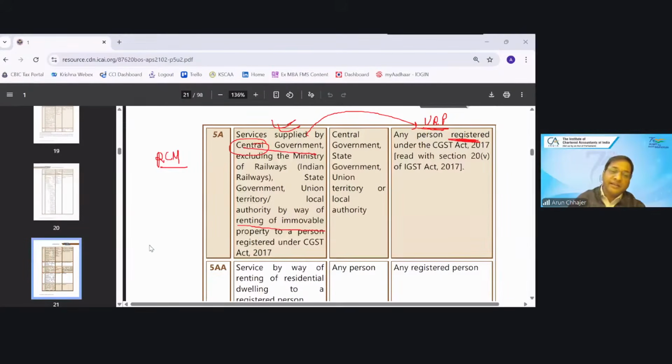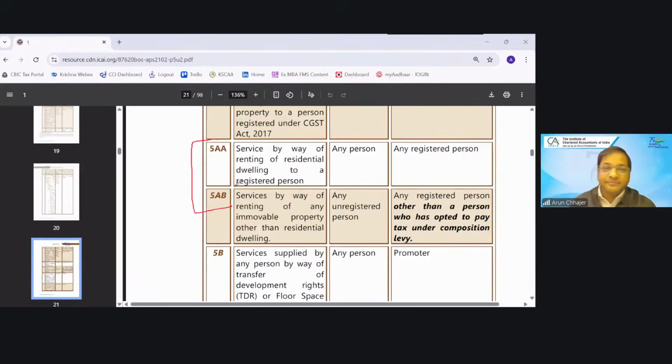What if the railway provides the renting of immovable property to a registered person? Give me the answer: FCM or RCM? If the railway provides renting of immovable property to a registered person, will it be under FCM or under RCM? The answer is FCM. Why FCM? Because they have excluded the Indian Railway. Okay? This is directly asked in the exam.